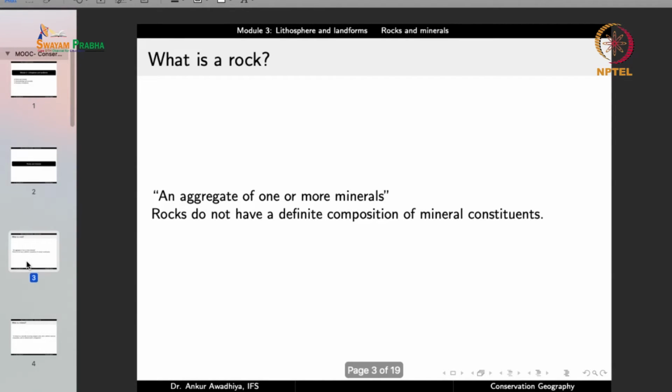And we begin with the definition of a rock. What is a rock? A rock is defined as an aggregate of 1 or more minerals. So it is an aggregate. It is a combination of what? 1 or more minerals. So you can have rocks that are made up of just a single mineral, or you can have rocks that are made up of more than 1 mineral.